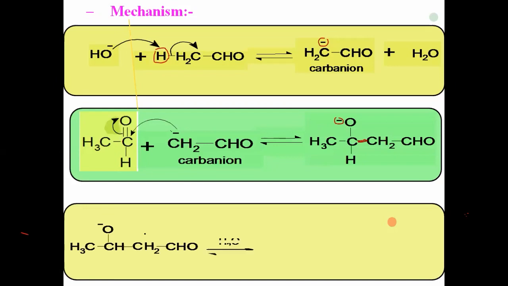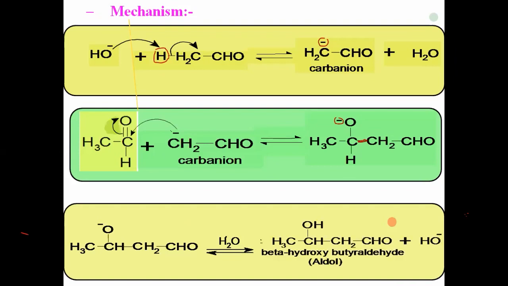That alkoxide intermediate takes one proton from the water molecule. It takes one hydrogen from the water molecule. There is a negative charge on the oxygen, O minus. Now that O minus takes one hydrogen atom from water, and it becomes an OH group. It becomes beta hydroxybutyraldehyde, and the byproduct is OH minus. So it takes one hydrogen from H2O, OH minus leaves, and there is formation of the main compound, which is nothing but our beta hydroxybutyraldehyde, that is aldol.